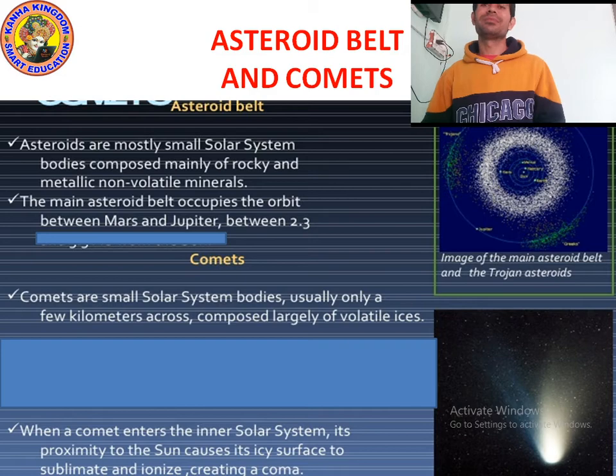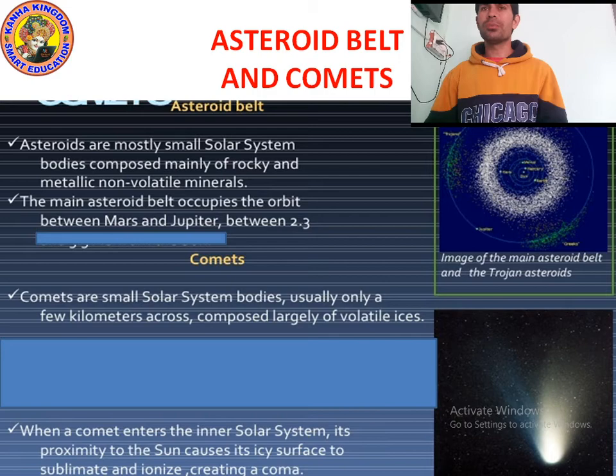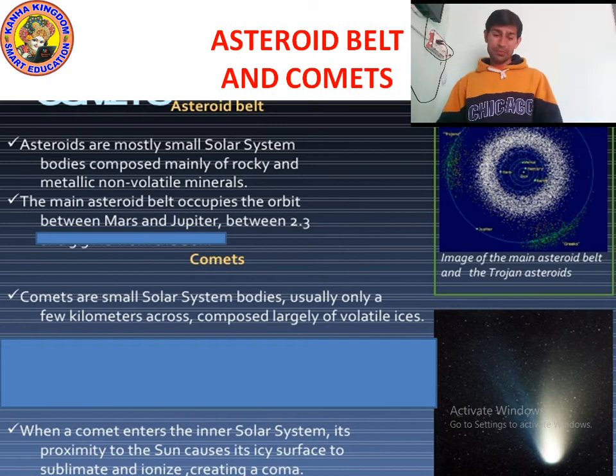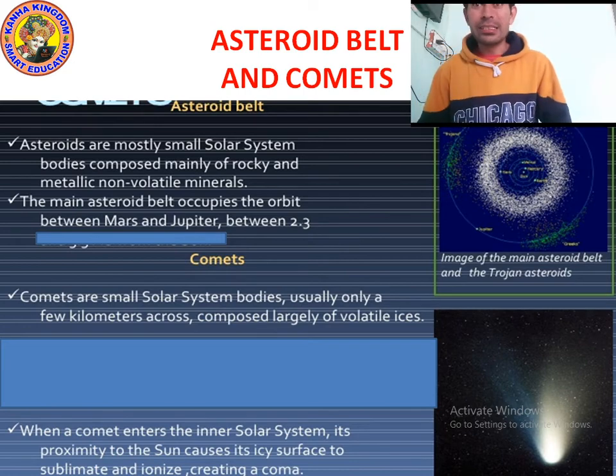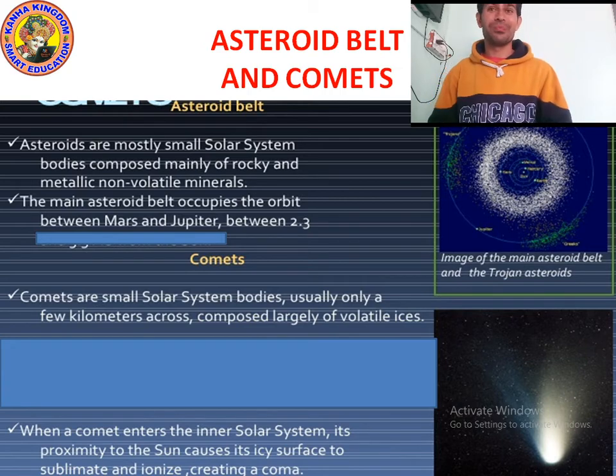comets, and metallic non-volatile minerals. The main asteroid belt occupies the orbit between Mars and Jupiter. So remember kids, the asteroid belt is present between Mars and Jupiter.